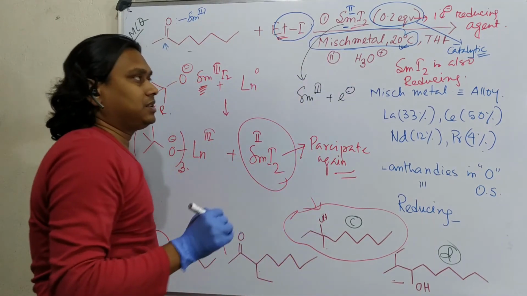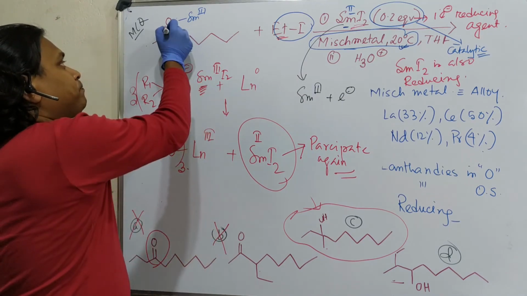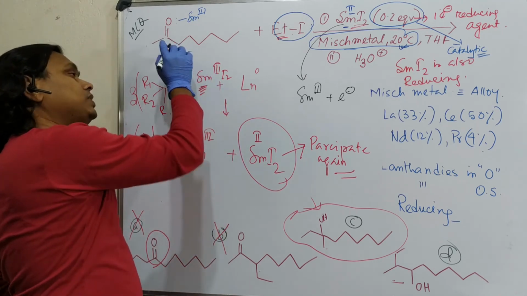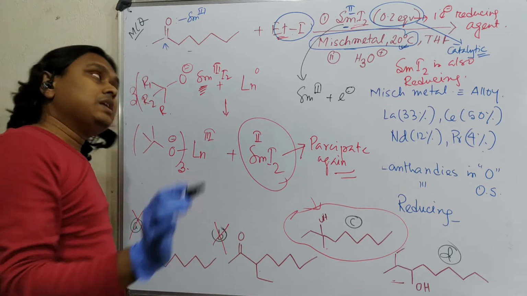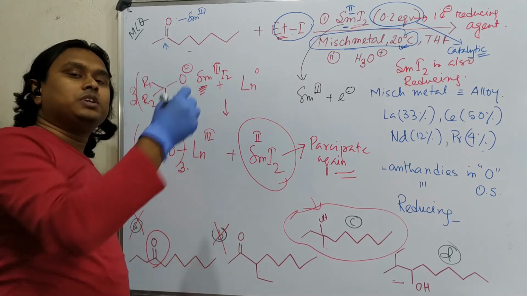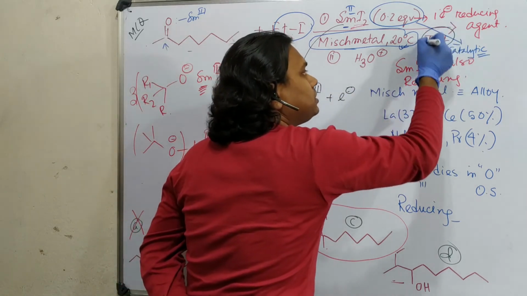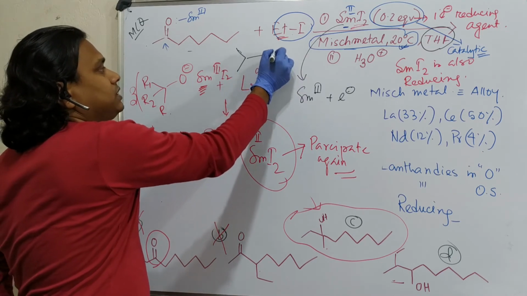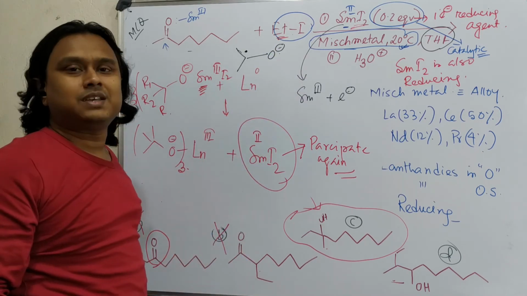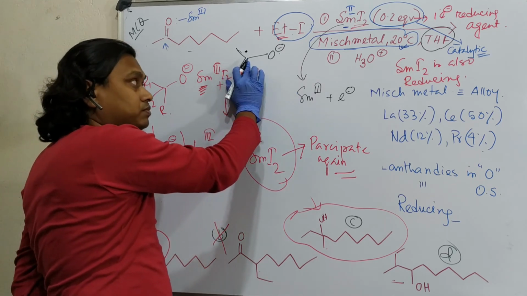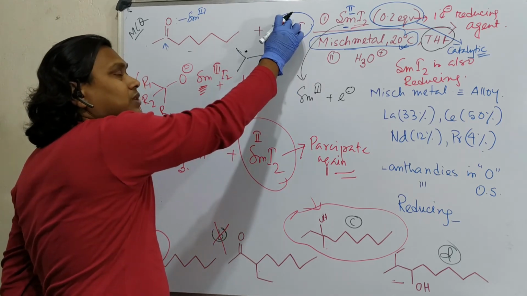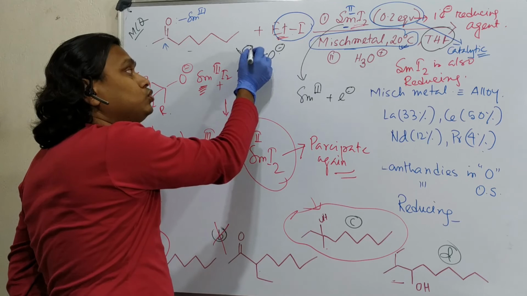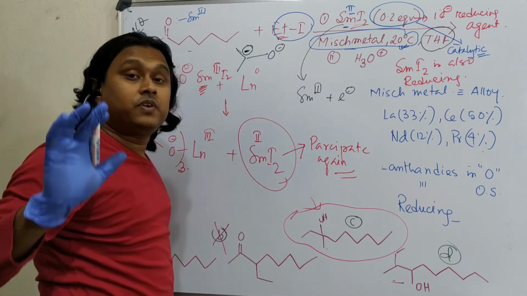Okay. First, another thing: which could be reduced more easily, ketone or ethyl iodide? Remember, alkyl iodides are far more reactive compared to ketone in the case of electron acceptance. Logically, the ketone can also accept an electron, but remember what solvent I have used? THF. No protic thing is there. If it accepts an electron, then it will be O minus dot. How will it be stabilized that much? In the second step, if I need to follow that an anion will be generated here, then it will attack here. Not possible. First of all, it will not get a proton. Second, 2 negative charges adjacent. Not that much stable, a very illogical pathway.